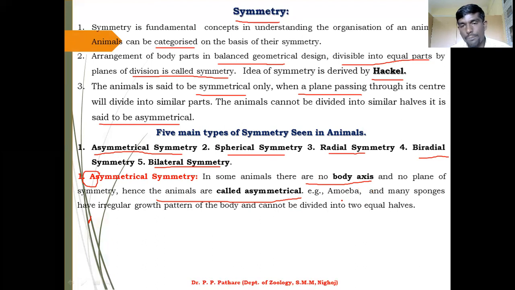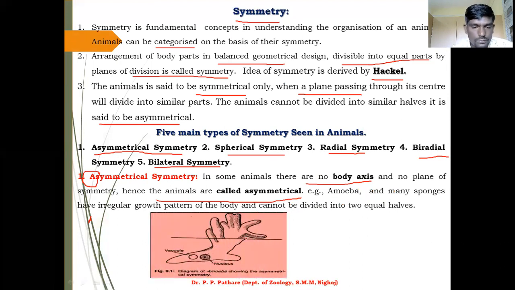Example: amoeba and many sponges have an irregular growth pattern in their body. So if you want to divide this type of animal, you are not able to divide the animal into two equal halves.